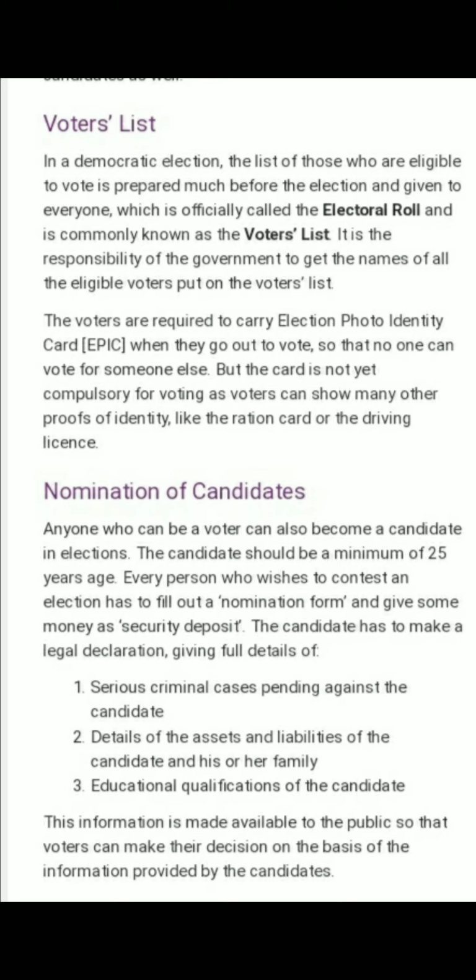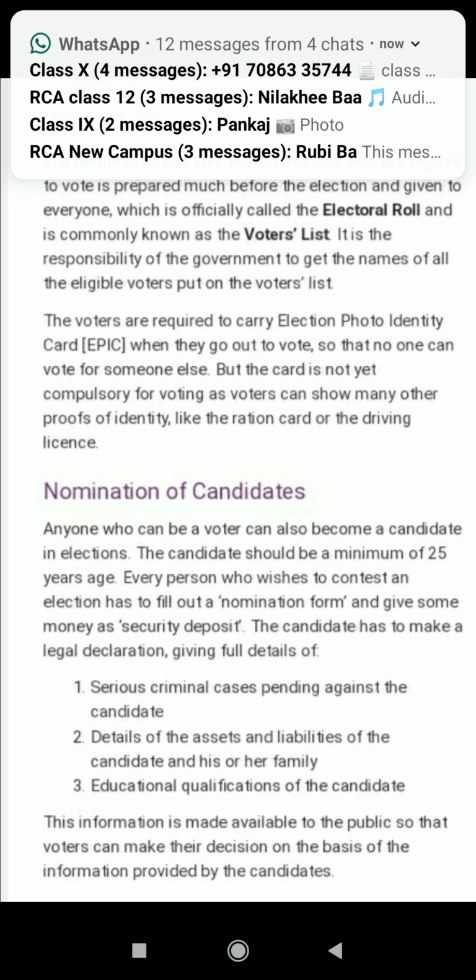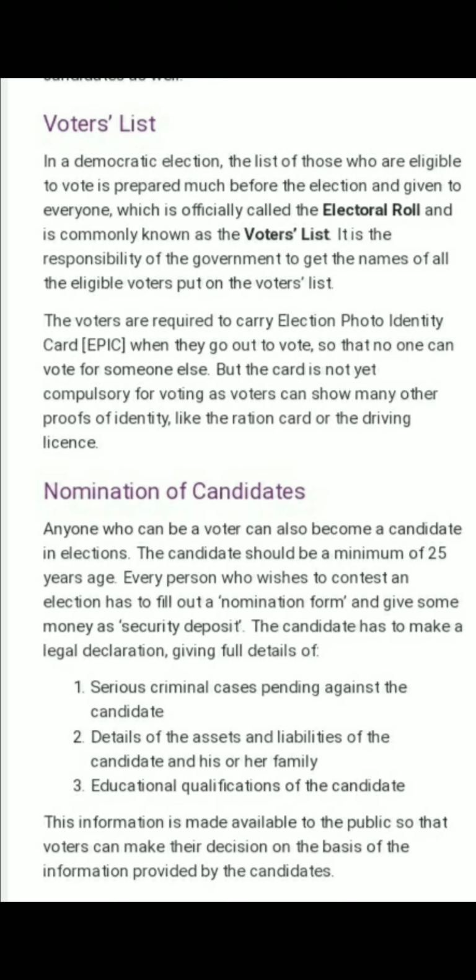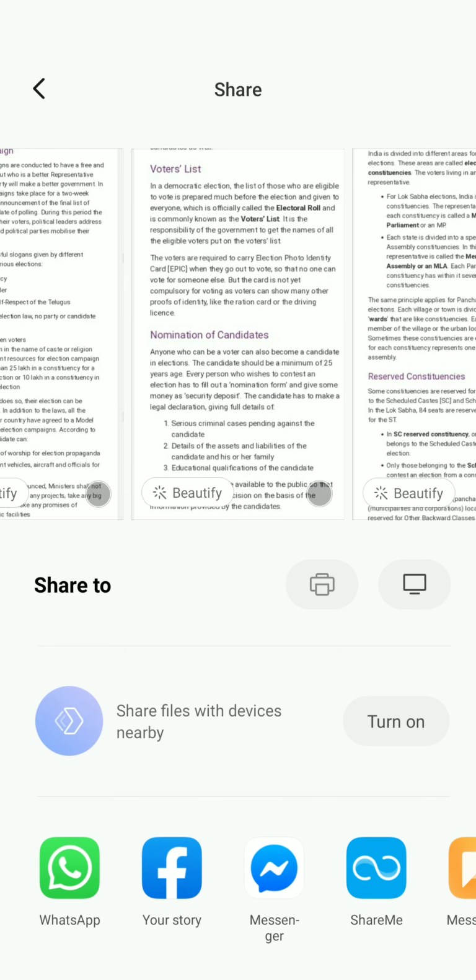this information is made available to the public so that voters can make their decision on the basis of the information provided by the candidate. Okay, this information given by the candidate is made available to the public, it is made available and told among the people, so that voters can make their choice on the basis of this information provided by the candidate. Okay, that is the nomination of the candidate. Thank you.